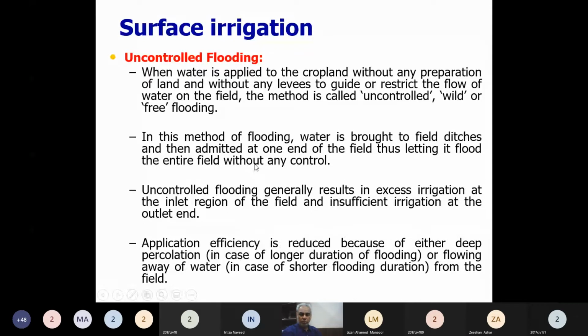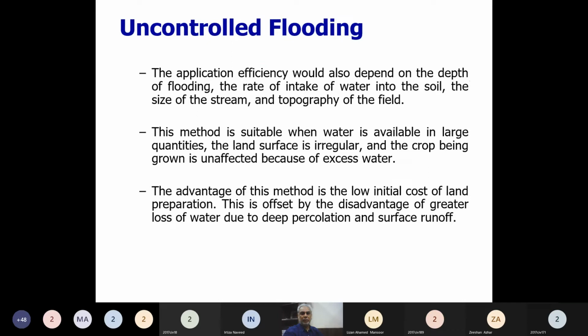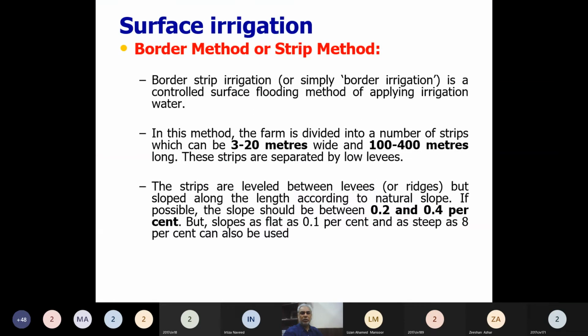But this is a method that should be known to you, but we should not promote this method. We should go to the better methods. So for example, the next method is controlled surface irrigation. One of that method is border or strip irrigation method. In the border or strip irrigation method, we prepare a field by providing containment with the help of small ridges created on the side of that field.